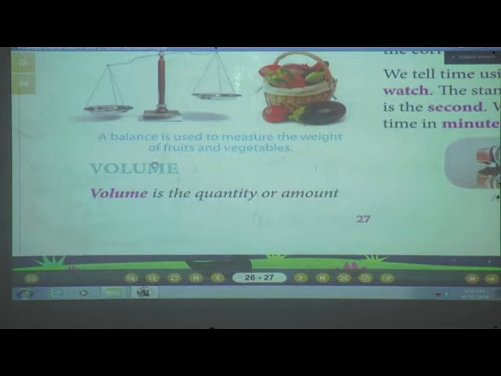And what about weight? Weight tells you how heavy or light an object is, isn't it? And what is the standard unit of weight? Kilogram, kg. And if the weight is smaller, we measure in grams. Now we will move to volume. What is meant by volume? Volume is the quantity or amount of substance that a vessel can hold.